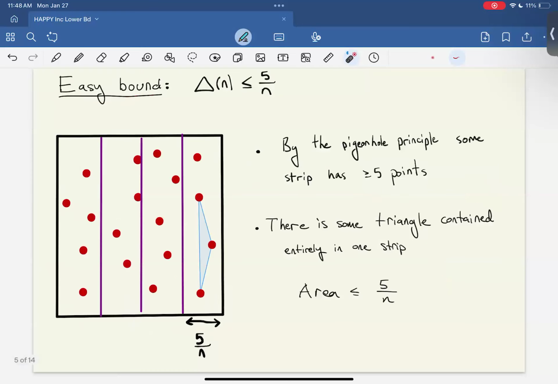Okay, so there's an easy upper bound for this problem as well. To see this, take the set of n points and split it into n over 5 many strips. Okay, by the pigeonhole principle, some strip has to have at least 3 points, and some triangle contained entirely in one strip, just by connecting some 3 points in one strip, has to have area less than 5 over n, because that's the area of the strip. So that's an easy bound for this problem, and you can see that it has the feature that it works for an arbitrary set of points, no matter how they're arranged.